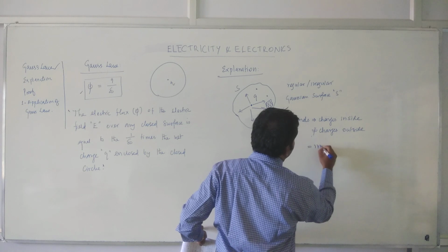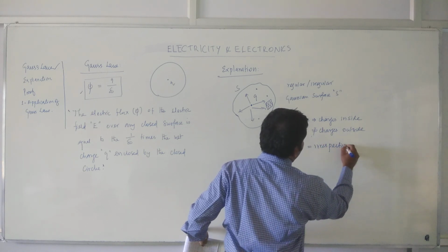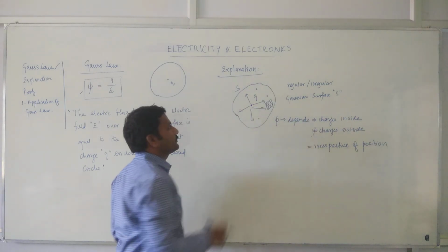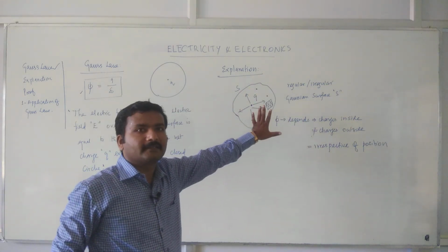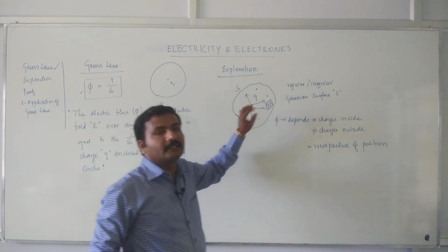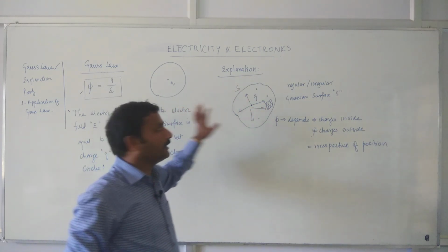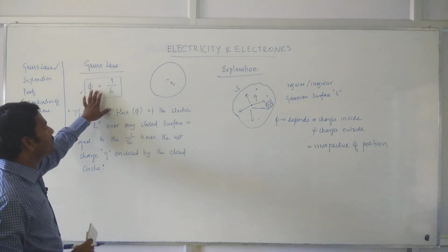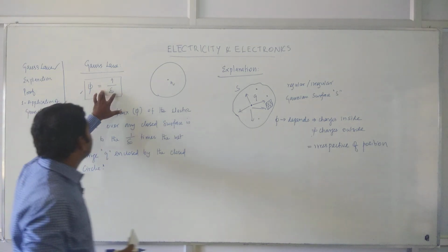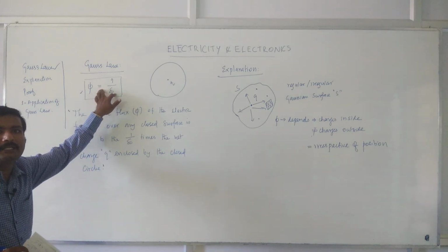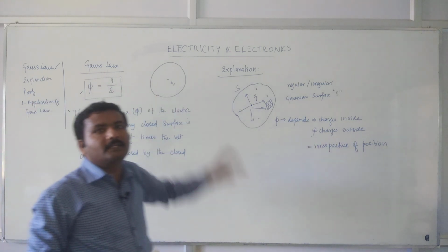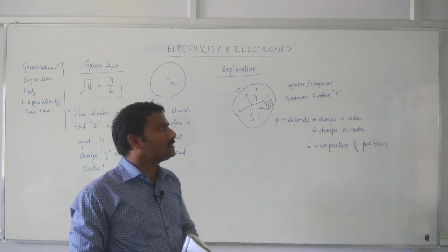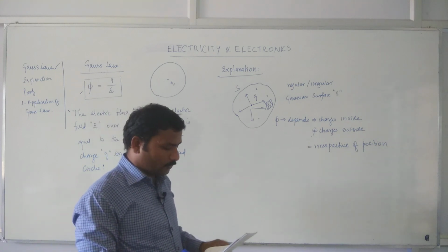Irrespective of the position of the charge inside the closed surface, it should be present inside, and it can sit anywhere inside the surface, but it should not be outside. If that is the case, then this equation holds true, where epsilon naught, as we have already said, is the permittivity of free space, which has the value 8.854 times 10 power minus 12 coulomb squared per newton per meter squared.